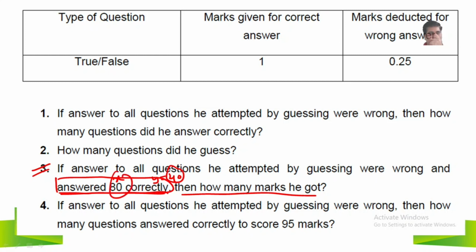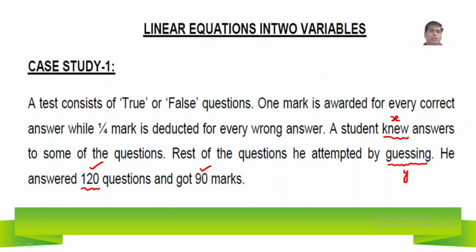Then what is his score? His score, what are the marks? In terms of marks, he can get 70 marks. This is 70. Next, come to the last scenario. If answers to all the questions he attempted by guessing were wrong, then how many questions must be answered correctly to score 95? To get 95, how many answers should he do correctly?